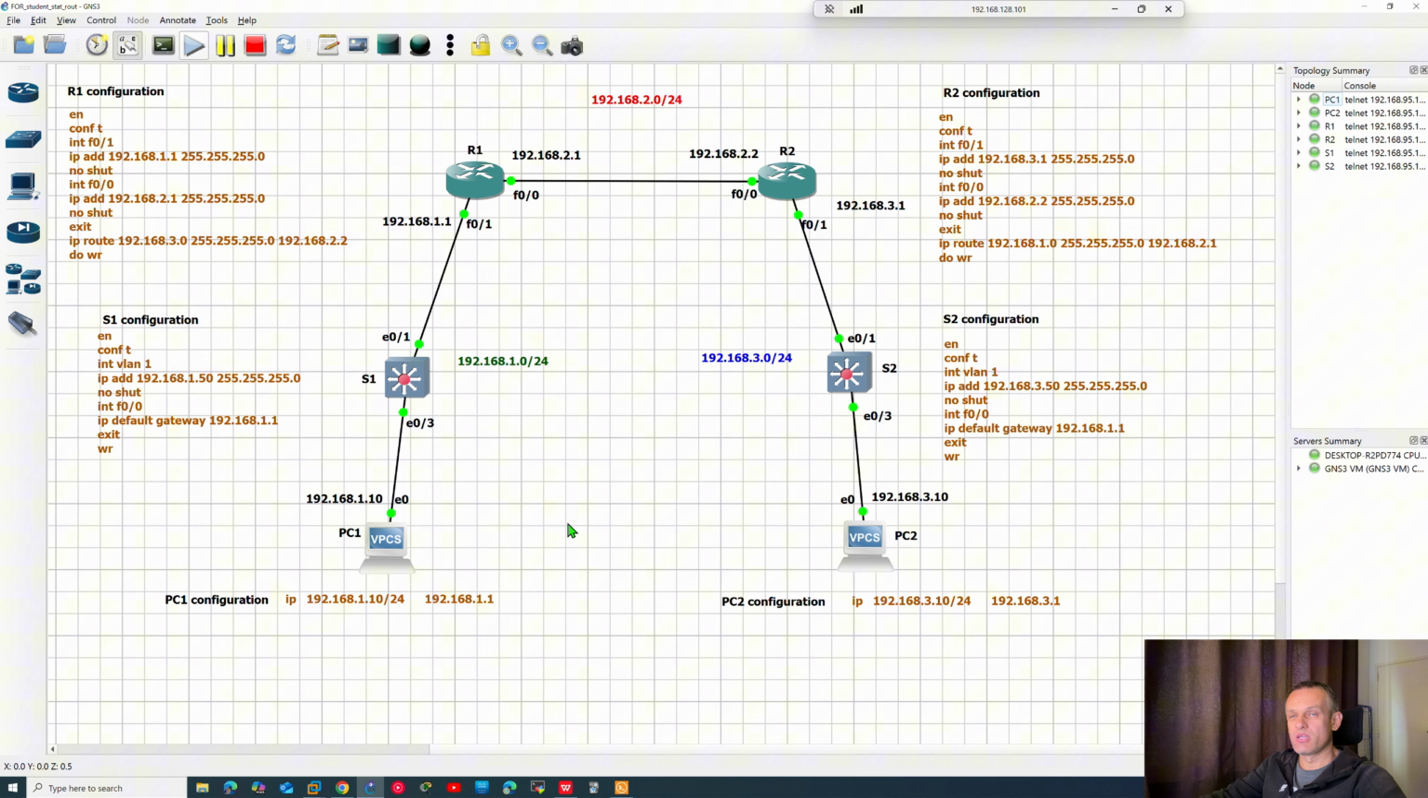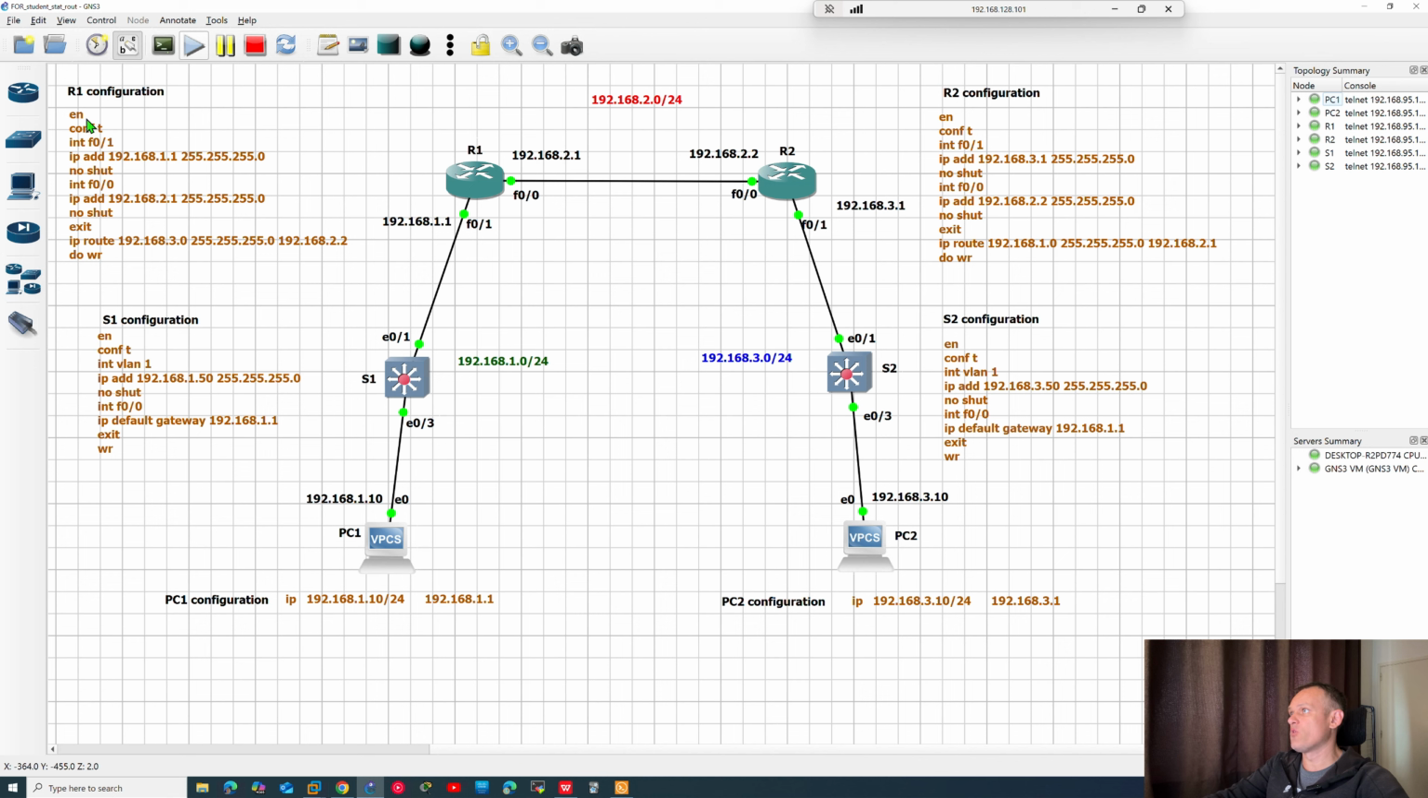I checked this via Teams, but I have no idea about the physical connection. Then I told him I'm gonna check this on GNS3. I tried to do this also on this screen. For example, right now you can see all of this configuration which I have.